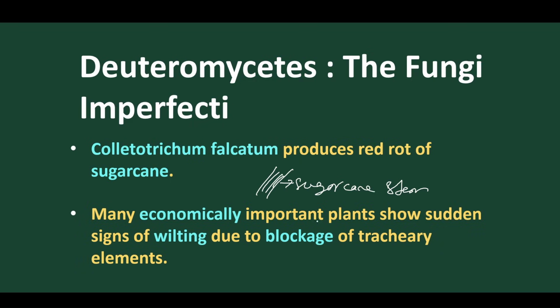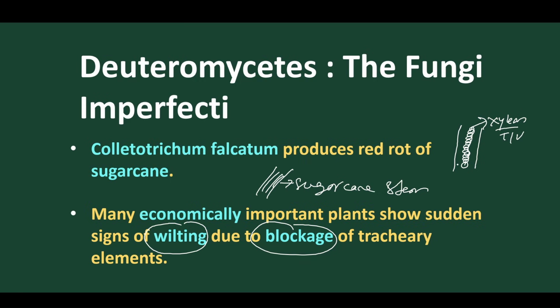Now, many economically important plants show sudden signs of wilting, and this is due to the blockage of tracheary elements by these Deuteromycetes. Suppose this is a plant, and we know very well they have xylem and phloem present, and the xylem contains tracheids and vessels through which conduction of water and minerals takes place.